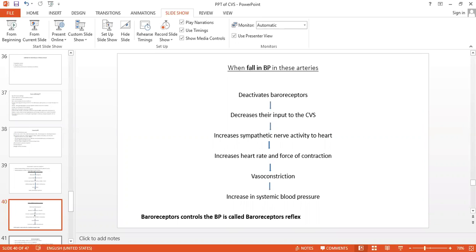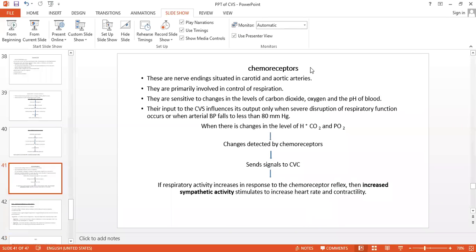Are you getting? Now, chemoreceptors. Actually, these chemoreceptors are involved in the respiration, but how it is related, we will see. When there is a small change in the levels of hydrogen, carbon dioxide, oxygen, or a small change in the pH of the blood, the acidity, that influences the chemoreceptor.